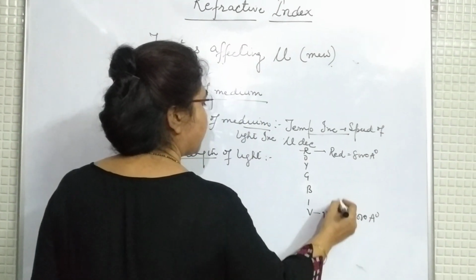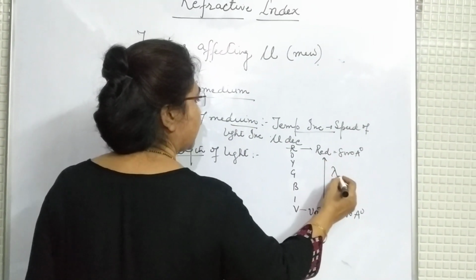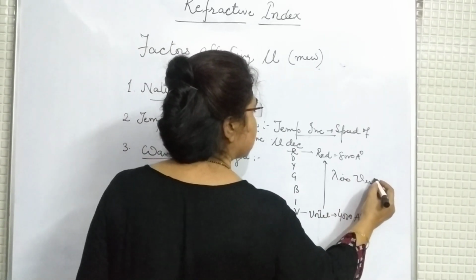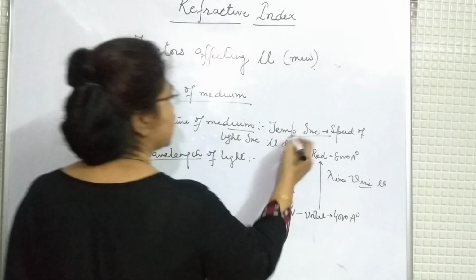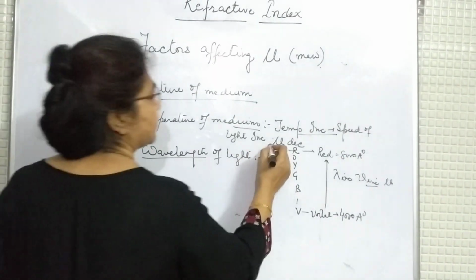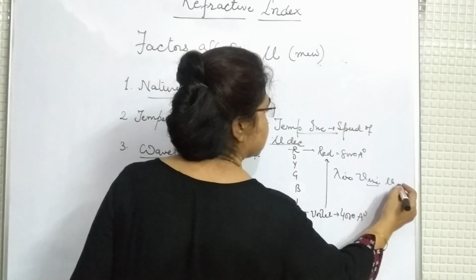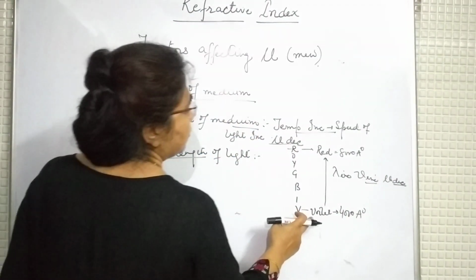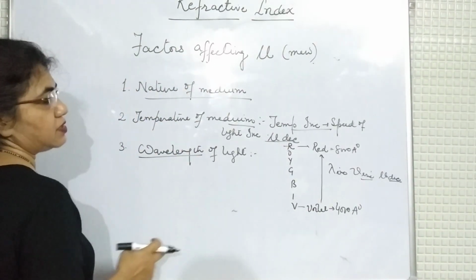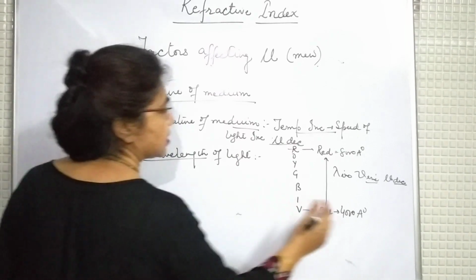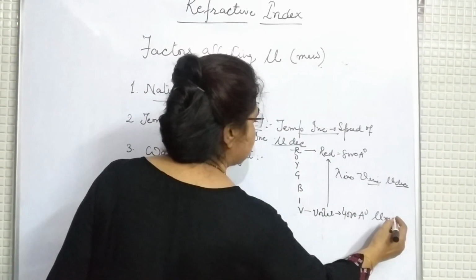So as we move from violet to red, wavelength increases, speed will also increase. But you know what is the factor of the speed? If speed increases, then refractive index decreases. In short, wavelength of violet is least, so velocity of violet is also least, but as a result, refractive index is maximum.